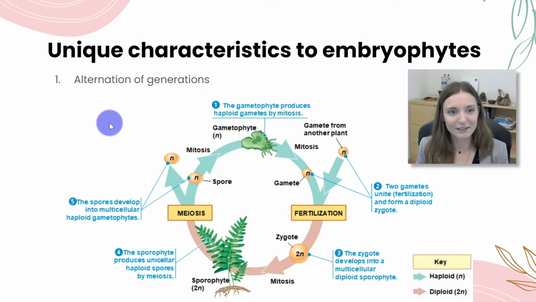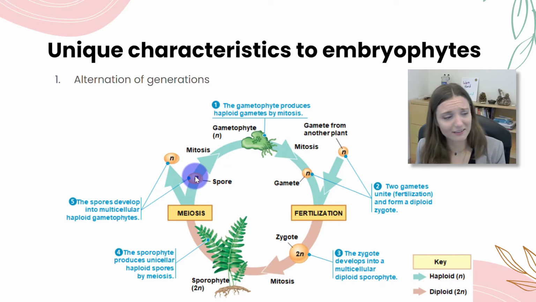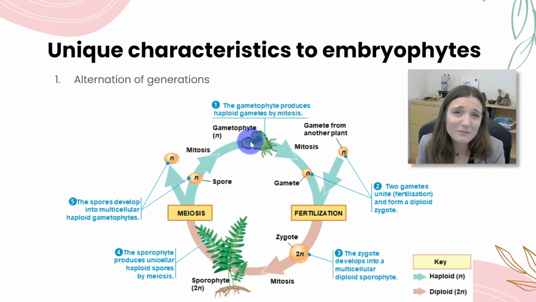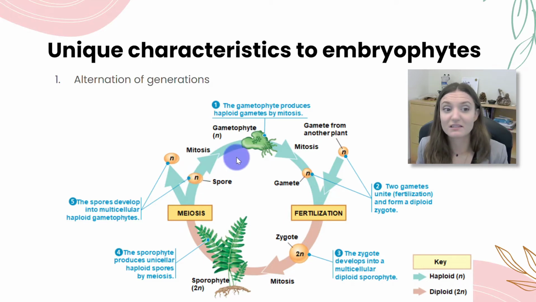So, quick rundown. Let's start right here with a single-celled haploid spore. Okay, so this is just a single cell. It kind of floats off, maybe it gets caught in a stream of water, and then it lands somewhere, hopefully nice and comfy with lots of nutrients around. This single-celled haploid spore is going to go through mitosis, making exact copies of itself to produce a multicellular structure that we call the gametophyte.